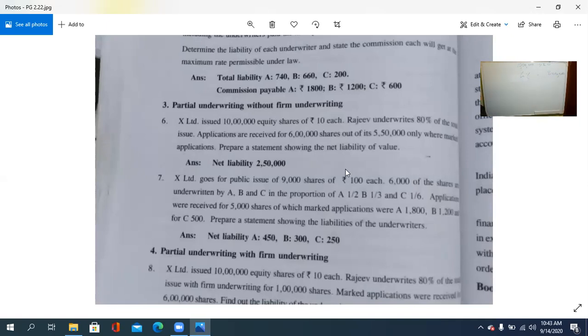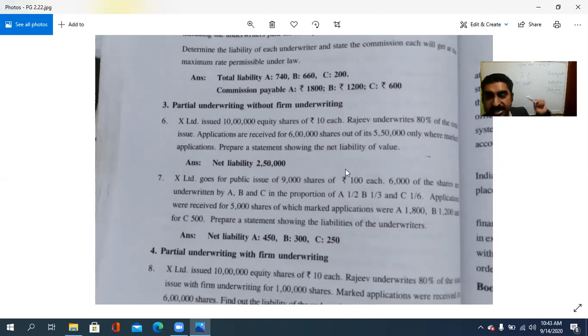Then applications are received for 6 lakh shares, out of which 5,50,000 only were marked application. So 5,50,000 is the marked application. So that is to be deducted. So how much is it? 80% of 10 lakhs, 8 lakhs, minus 5,50,000. So it is 2,50,000. See, the answer is correct. 2,50,000 is the answer.